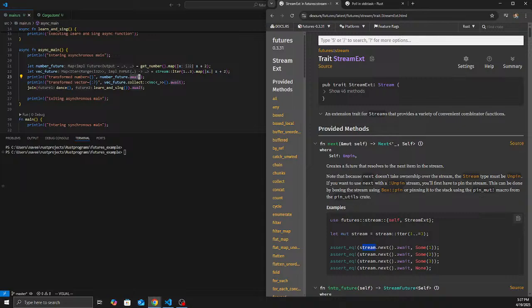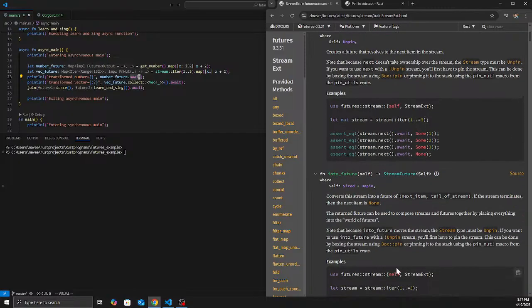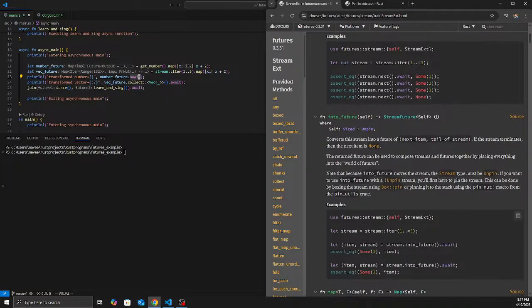That will do the same as our normal iterator function, but here it's a future, so you need to await on it so that we can get the value asynchronously. So that's the purpose of this.